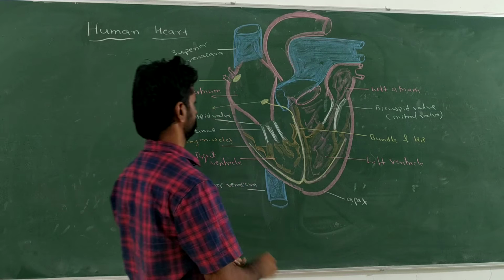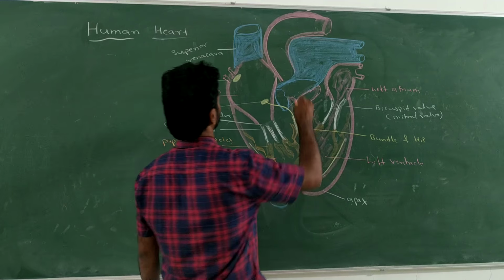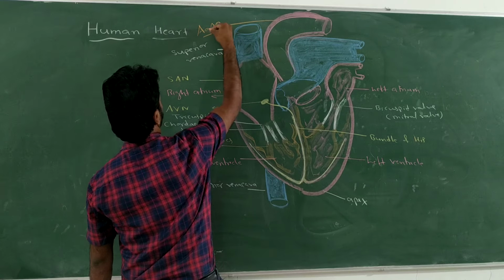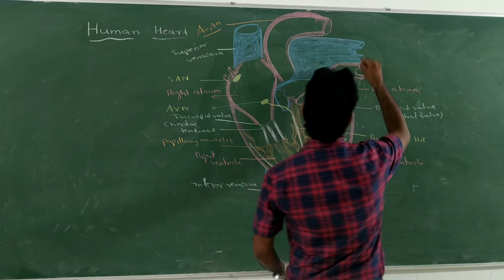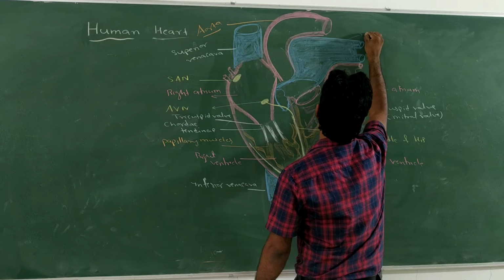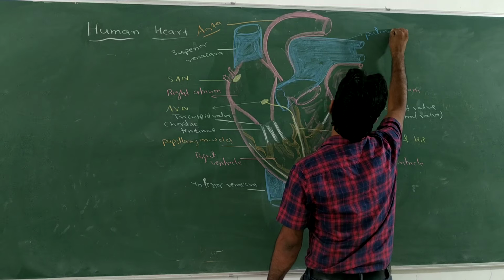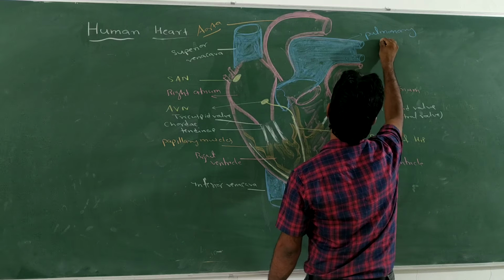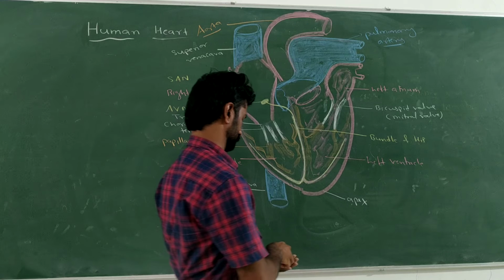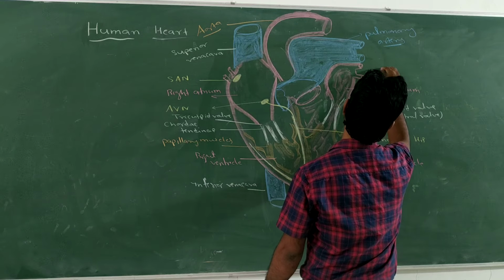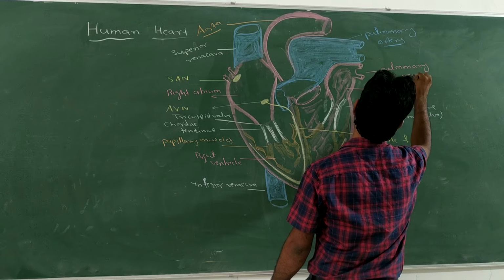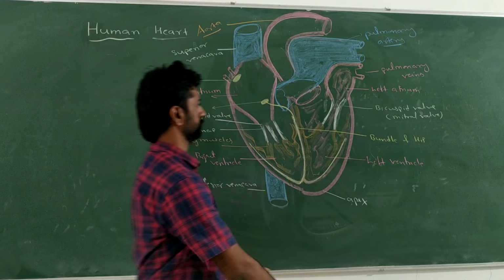Bundle of His. This is the aorta. These are the pulmonary arteries. These are the pulmonary veins.